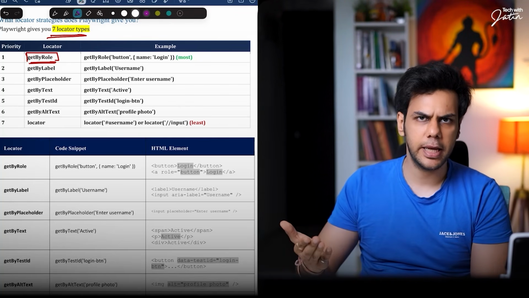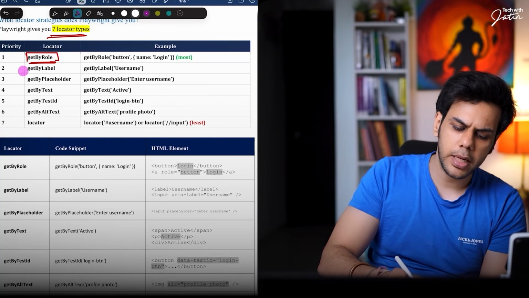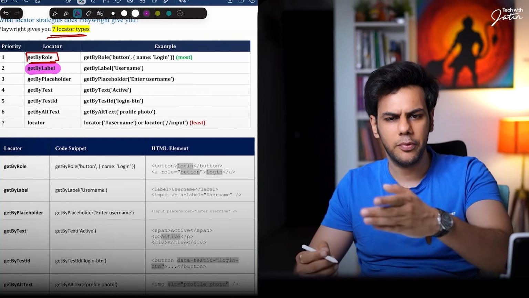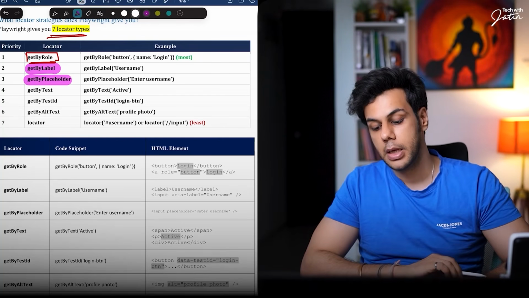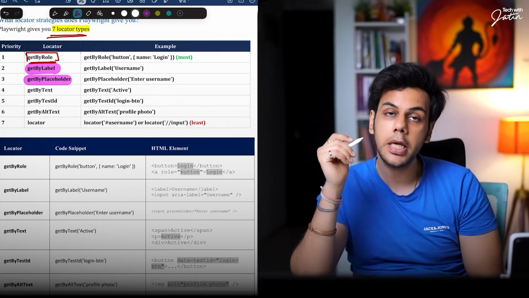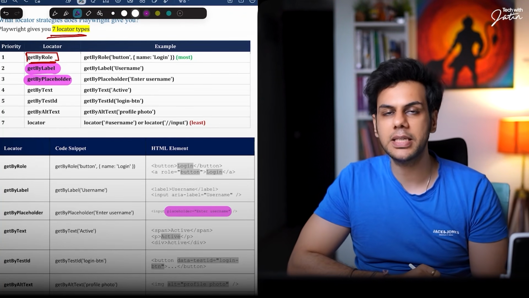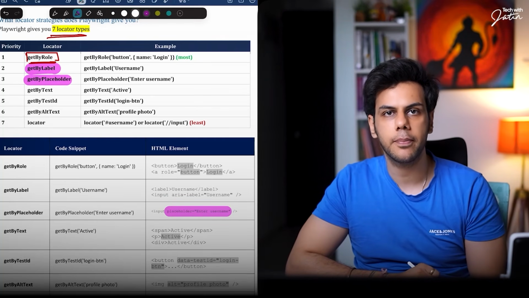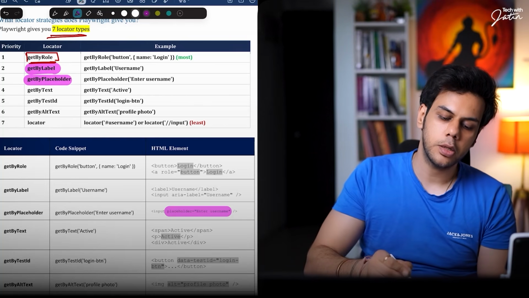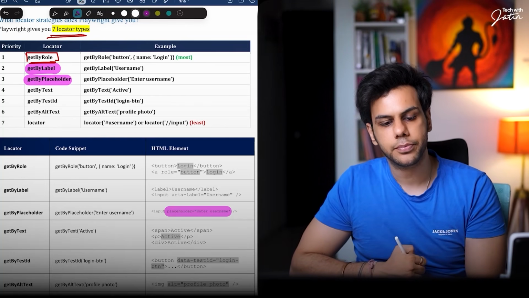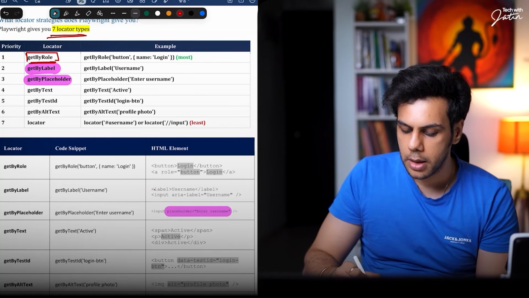The next is going to be get by label. So if there is going to be any label text or something, that also you can use. Don't worry about how you're going to use it in the code and all. We'll do it in some time. Just go with the names first. The next is going to be get by placeholder. If you are going to have any text box, chances are you are going to have a placeholder. You will be using a placeholder, na? So over here, if you are interacting with a text box, it is better to go with get by placeholder.